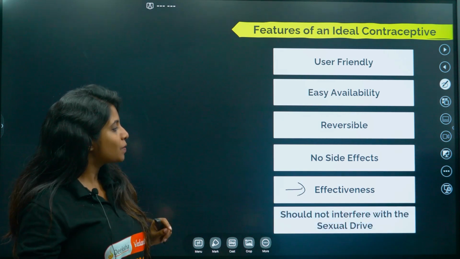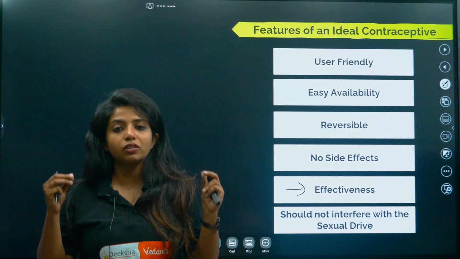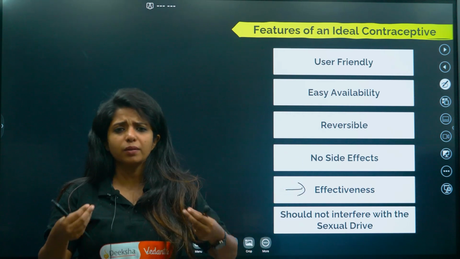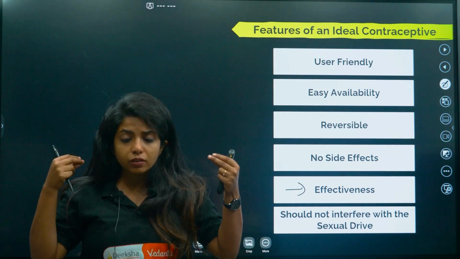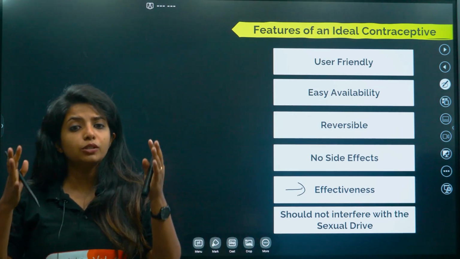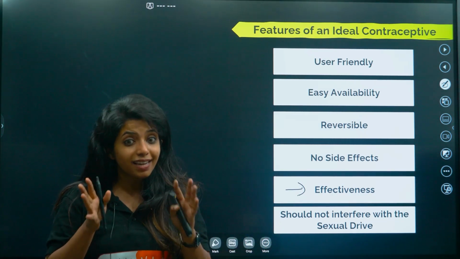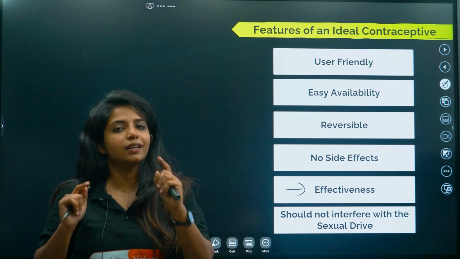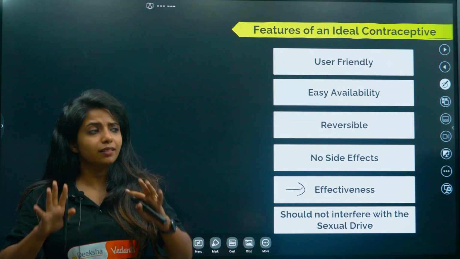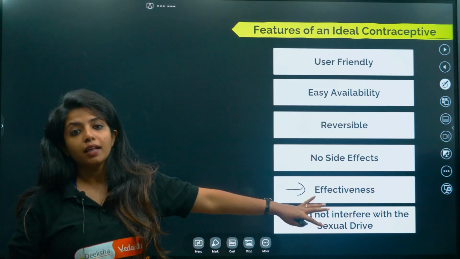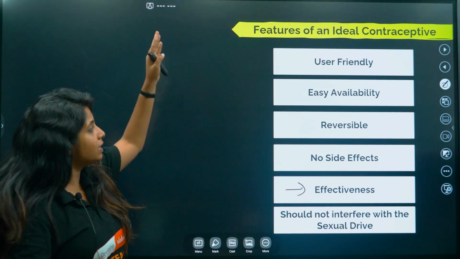Apart from that, there is one more: it should not interfere with the sexual drive. It should not be interfering with the sexual drive of a person, which is why the condom and everything that is made is very thin, so that the nervous sensation is not blocked in the person who is using it, whether it's a female or a male. Yes, I said females also use condom. I'll tell about that because that's there in our NCERT. But as of now, you should understand that these things are made in a way that it's not affecting the sexual drive of a person.